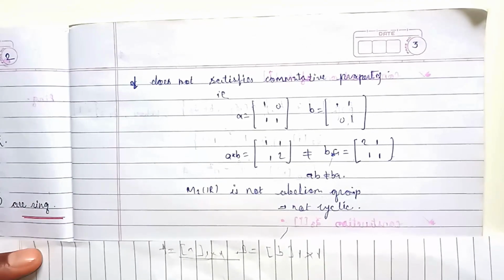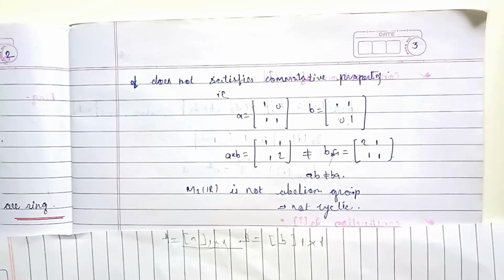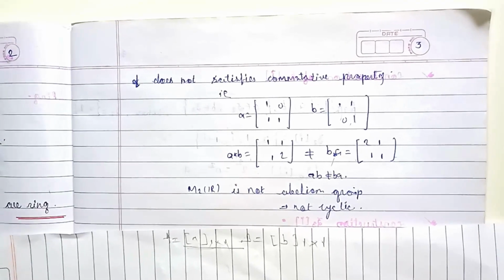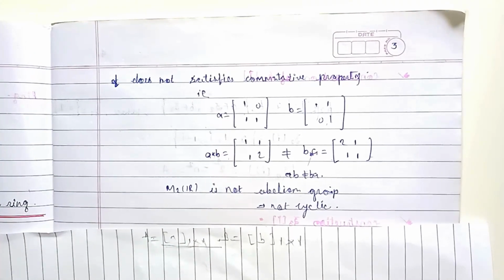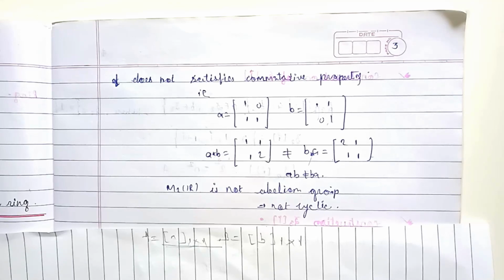This is the counter example I wanted to explain here in order to understand the correlation between abelian group and cyclic group. I hope you all have understood today's lecture. It's quite easy and solely depends on the correlation between abelian and cyclic groups. Okay, so thank you everyone. Thank you for today's lecture.